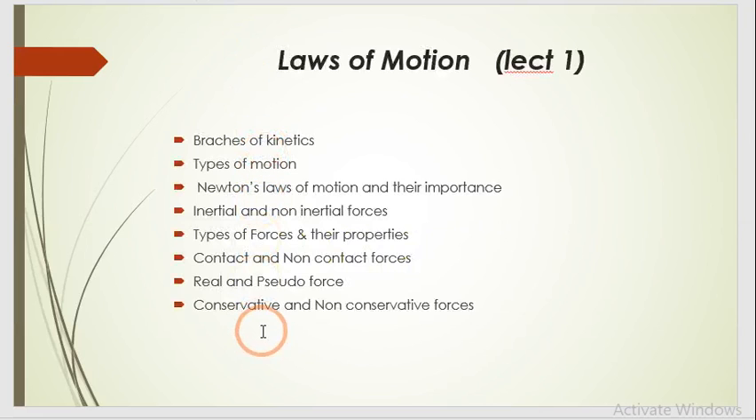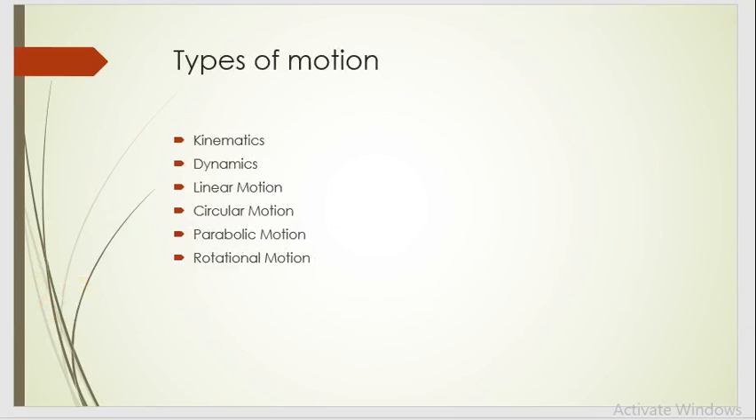For this session we are going to discuss branches of kinetics, types of motion, Newton's laws of motion, importance, inertial and non-inertial force, types of fundamental forces and their properties, contact and non-contact forces, real and pseudo force, conservative and non-conservative forces. Let's start one by one. Here we are going to start with types of motions.